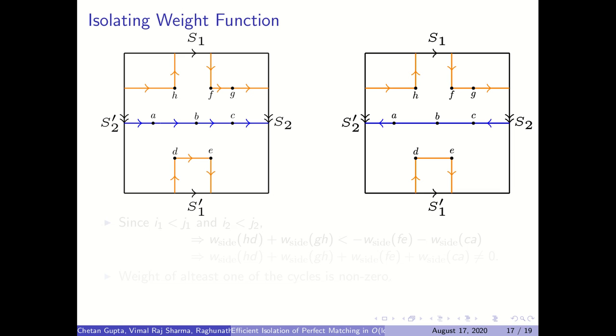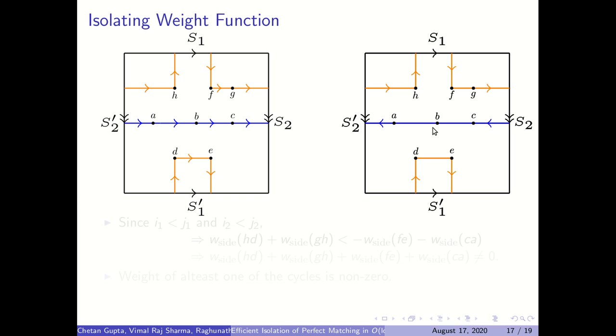After we assign these new directions, it can happen that the direction of some cycle remains the same. If we look at this orange cycle, its direction is the same as earlier. There are a few more edges which we need to assign a direction.